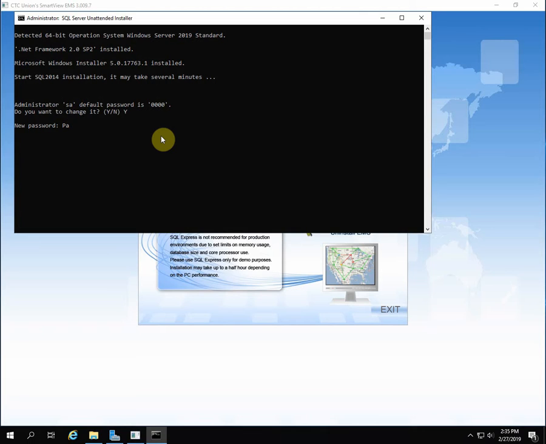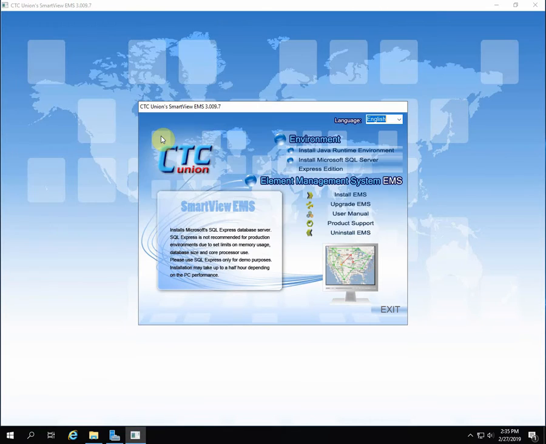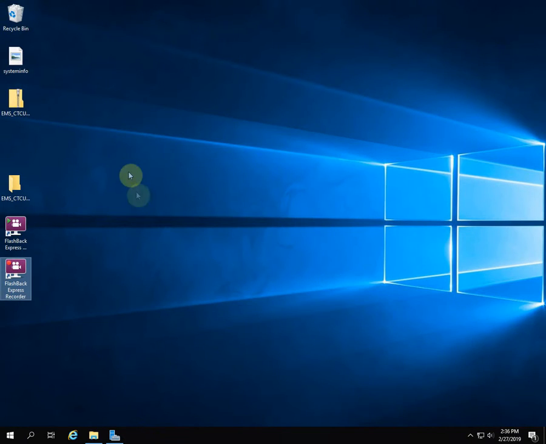And you can see it in plain text here. And that's it for the MS SQL installation. Just press any key. We need to exit the installer now and restart the installer.